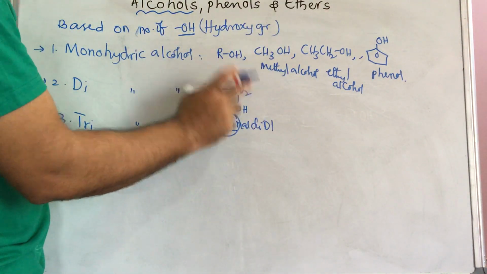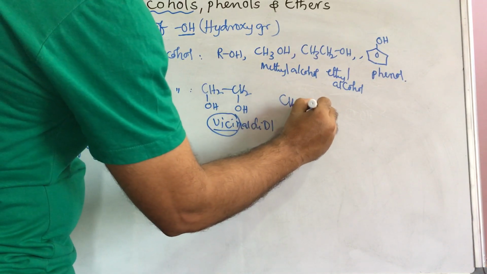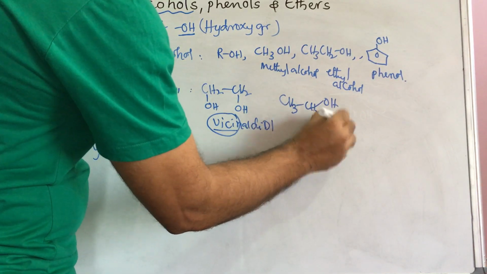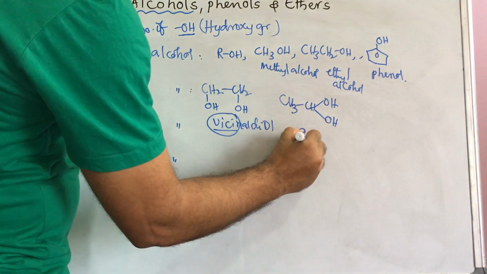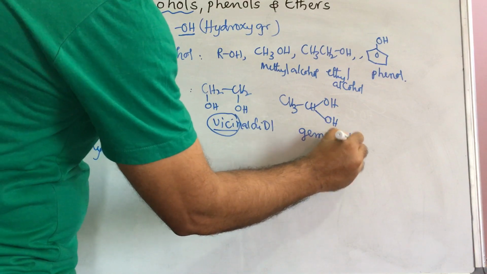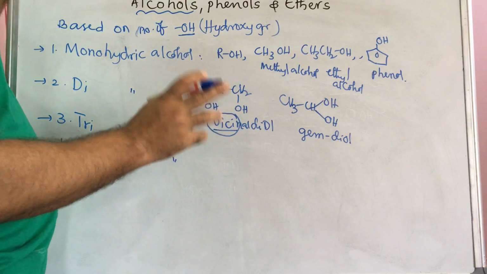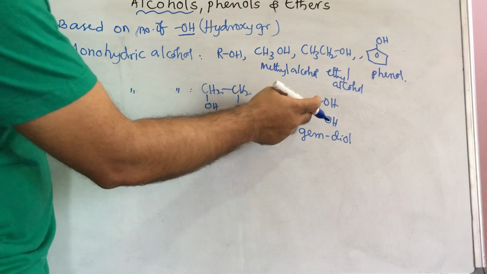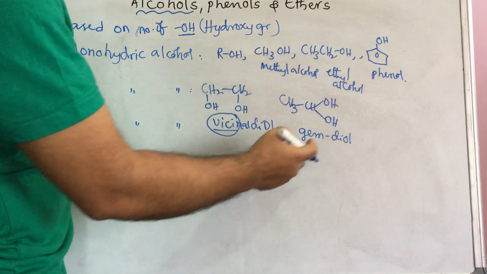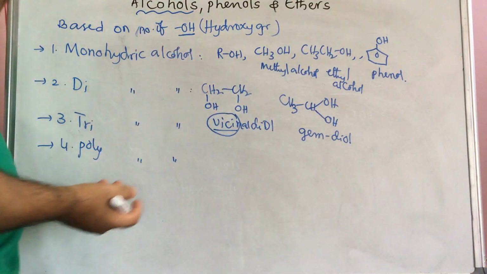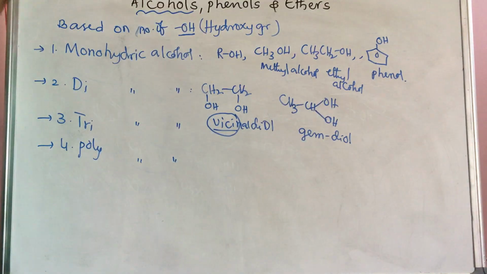Vicinal means adjacent carbons. Gem dihalides, for example, CH3CHOH. That is gem dihalogen, where halogens will be present. This is gem diol: on the same carbon, 2 hydroxy groups. Gem means what? Twins. These are OH groups on the same carbon. It means both belong to the same parent carbon. That's why it is called gem. Geminal, or gem, means twins. Vicinal means side by side.